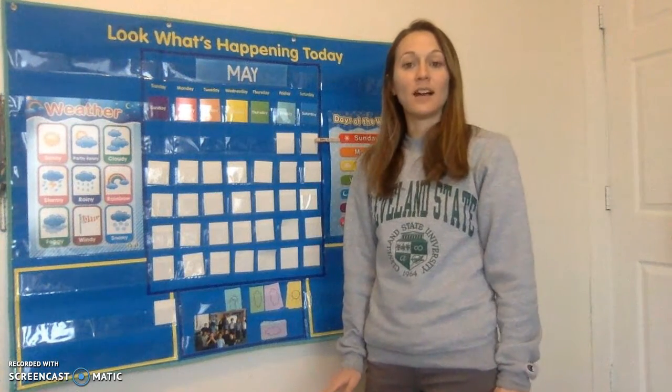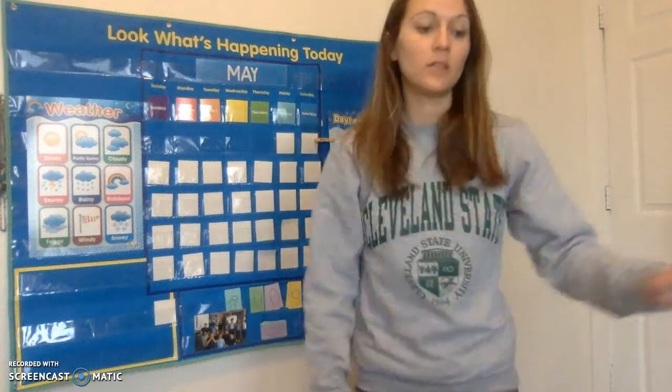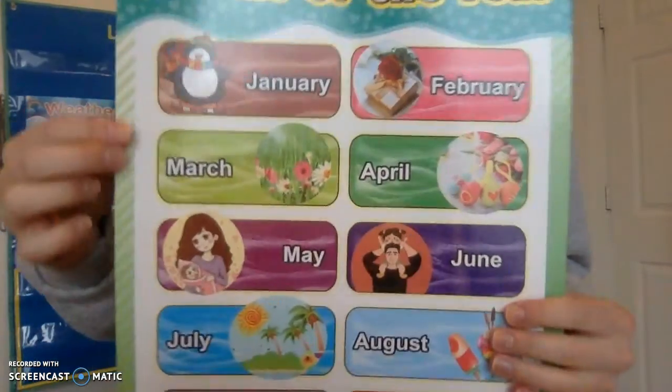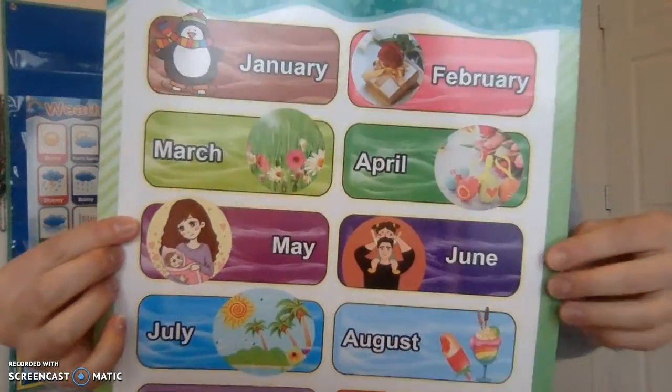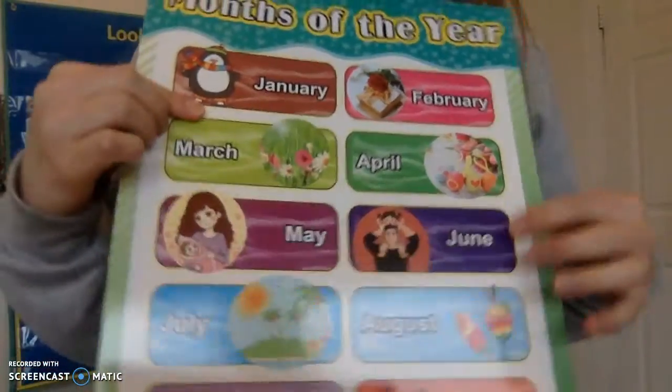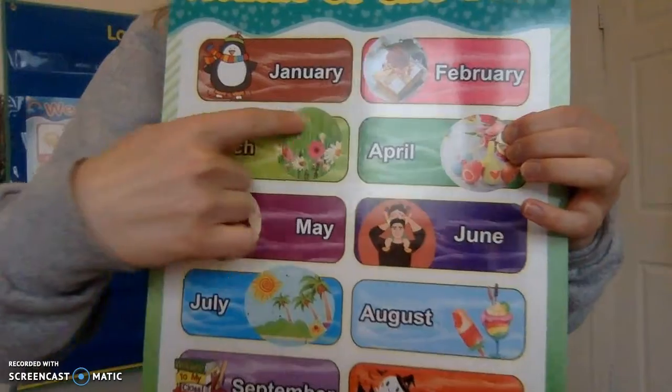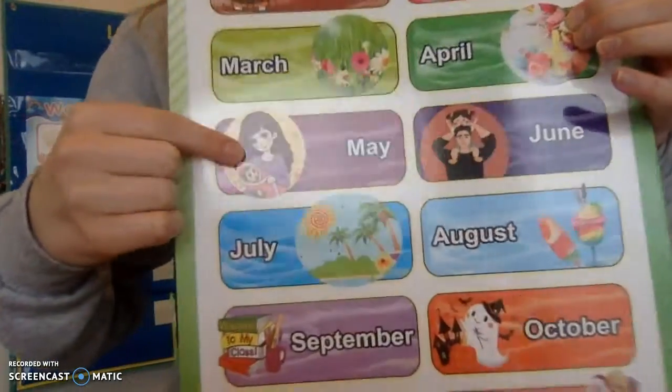Last week was our last week of April. So, what comes after April? If we look at this chart, we can find April, and I know April starts with the letter A, so it's this month. What comes after April?